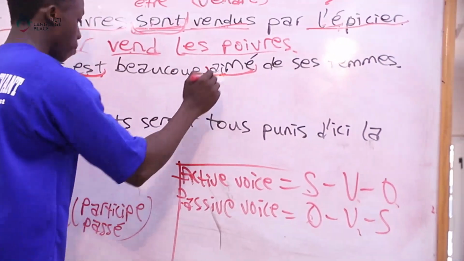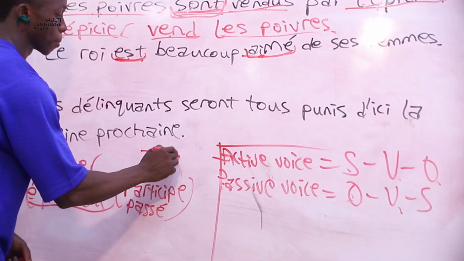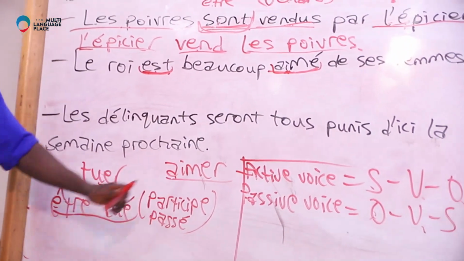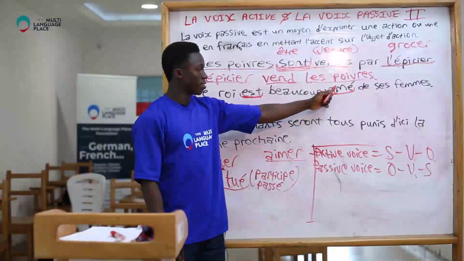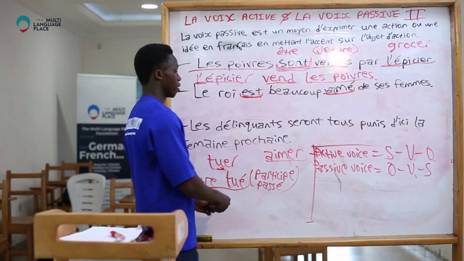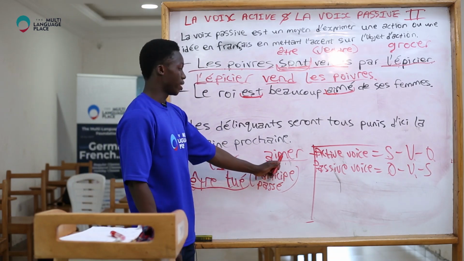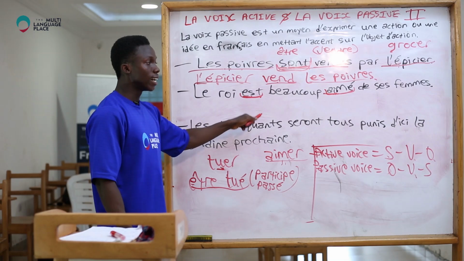So this is from the verb aimer. Aimer. The pronunciation is different, but aimer with ER is the verb in its infinitive form. This is the verb we conjugate in active voice.